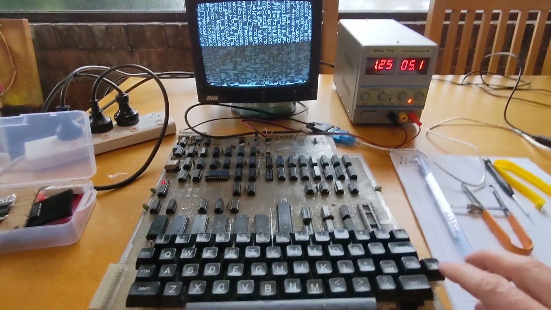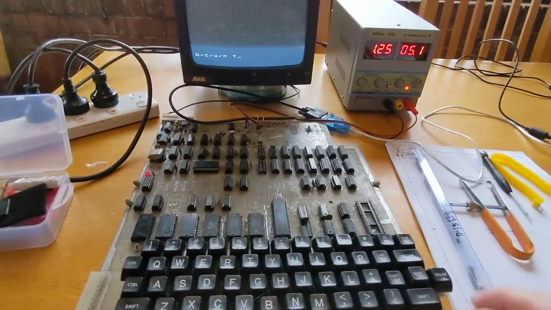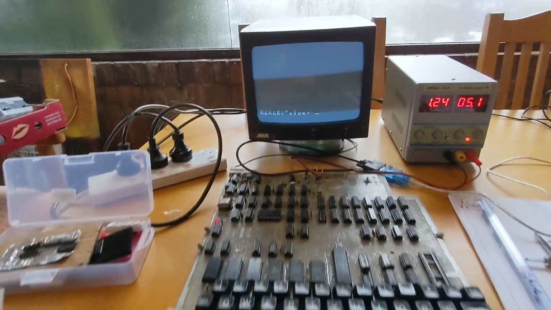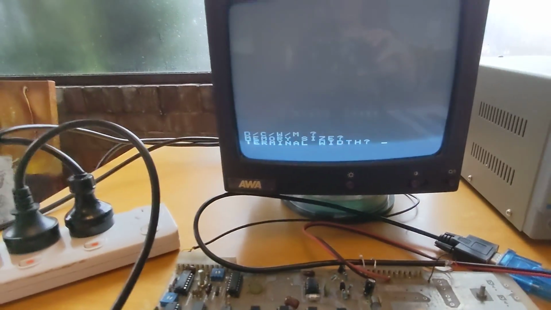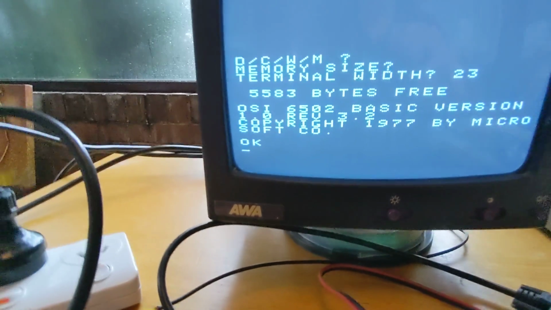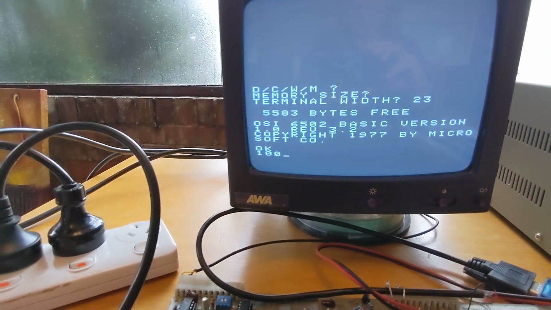So we're powering up our Superboard II. We're doing a cold start, we're not reserving any memory. For our terminal width, we're actually entering 23. Okay, and now we're going to enter in our code.